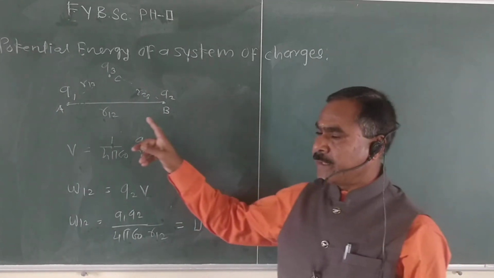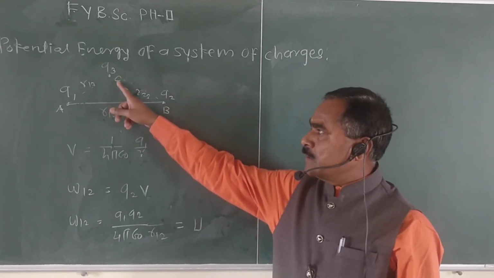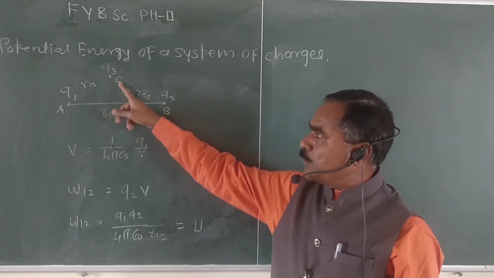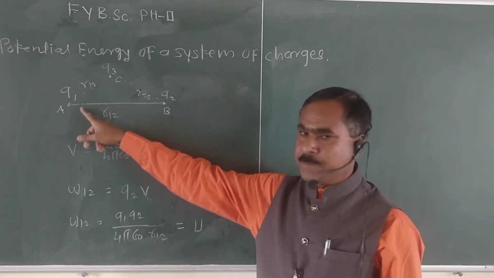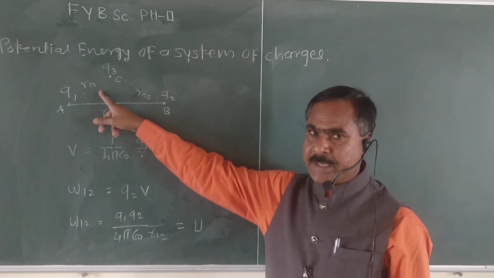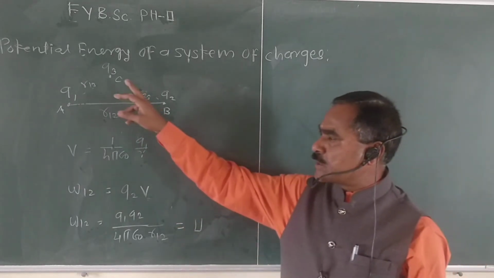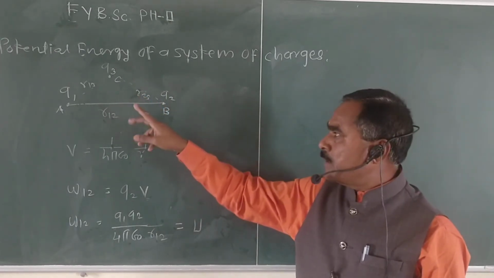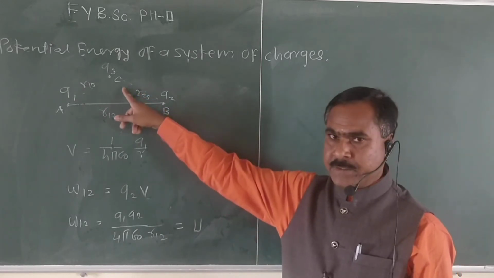Then first we calculate the work done in bringing the charge Q3 from infinity to point C.